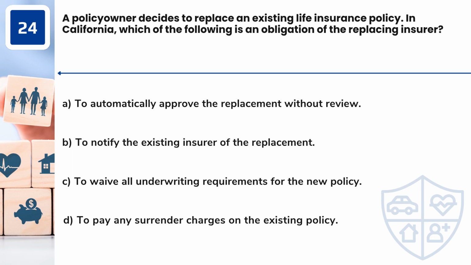Question 24. A policy owner decides to replace an existing life insurance policy. In California, which of the following is an obligation of the replacing insurer? A. To automatically approve the replacement without review. B. To notify the existing insurer of the replacement. C. To waive all underwriting requirements for the new policy. D. To pay any surrender charges on the existing policy.